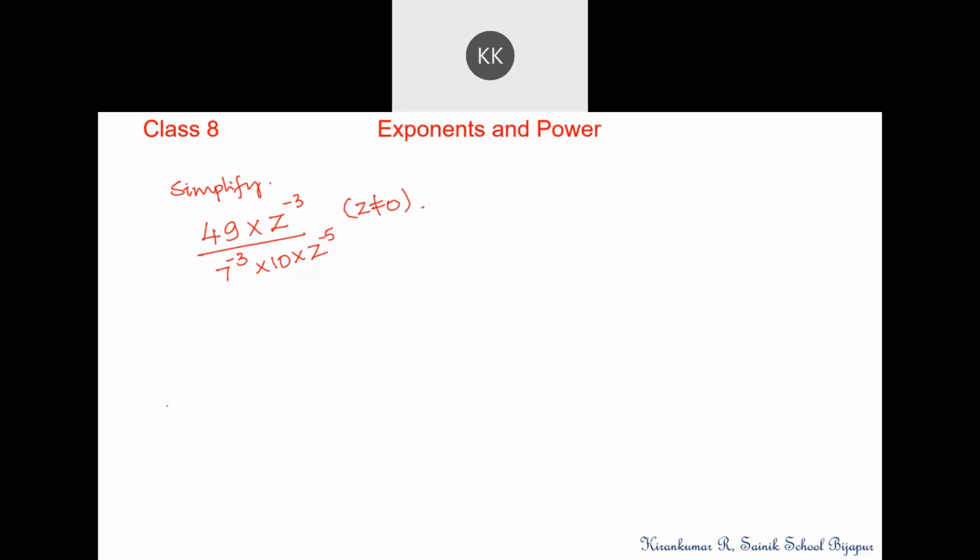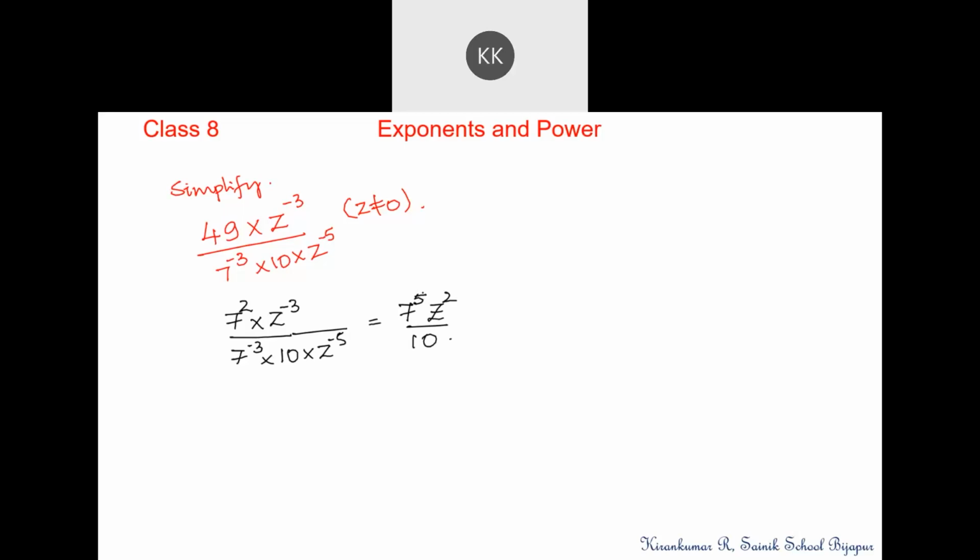Yes, how do we simplify this? 7 square is 49. So 49 into 7 to the power 2, z to the power 2, divided by 10. It becomes 7 to the power 5 into z to the power 5 divided by 10. I think this is the answer.